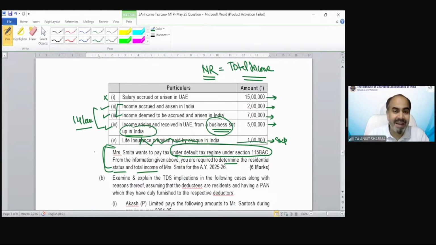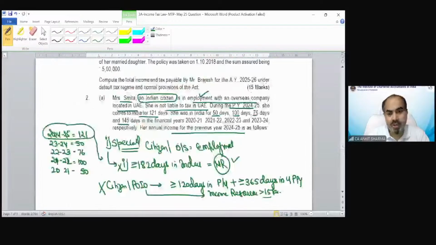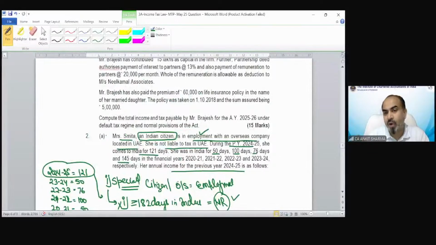After that, if you go through the question, then maybe you are able to find what information is relevant, because now I know I have to find out in the question the residential status and the total income. Any other information which is irrelevant, I will skip it. I will not give any importance to that information. That could be a treatment for you, but please try to practice more. The more questions you practice, the stronger your preparation will be.